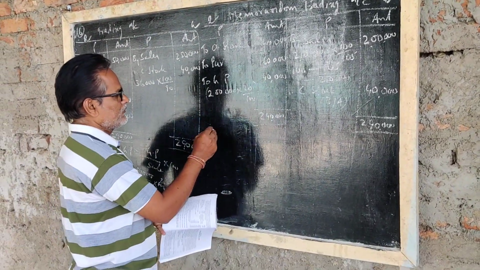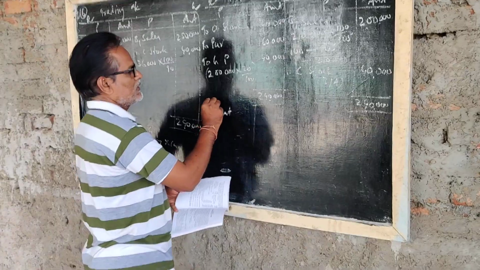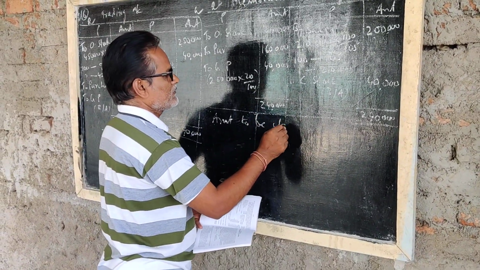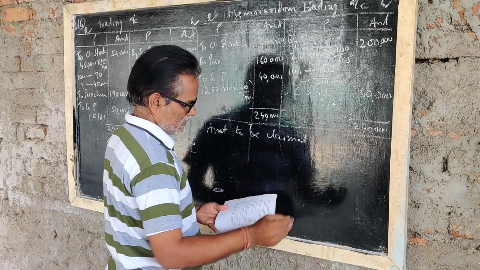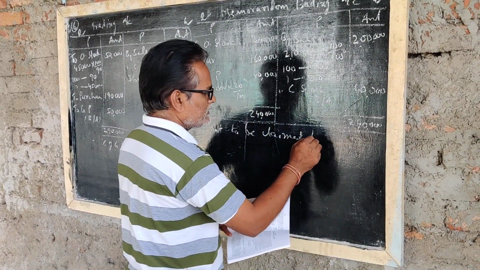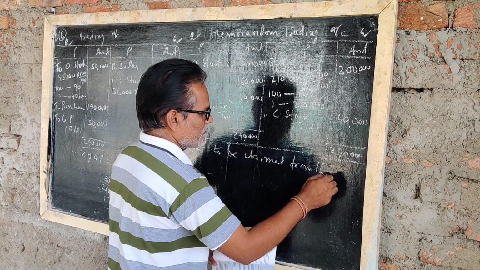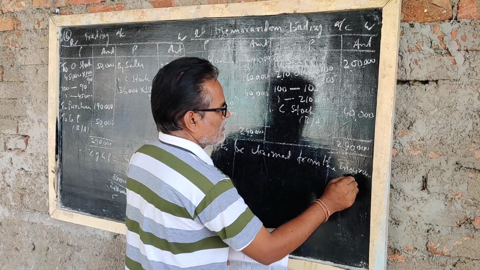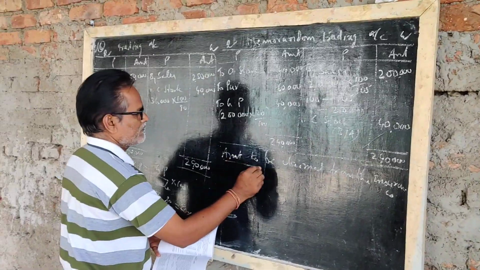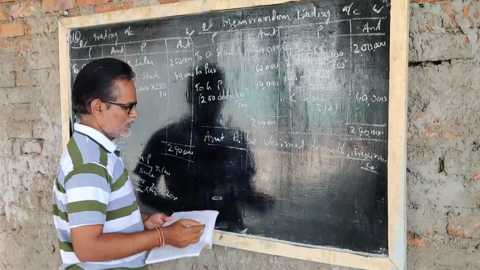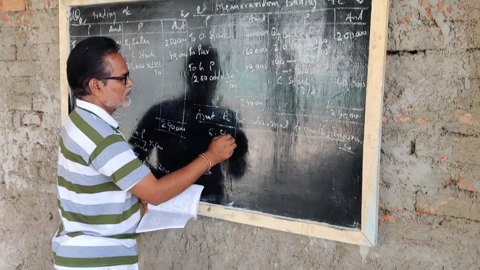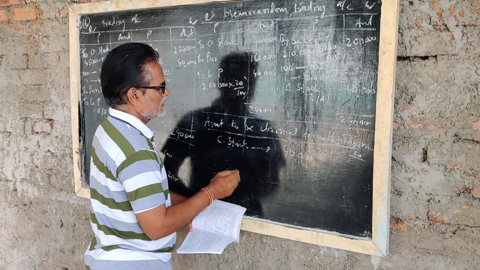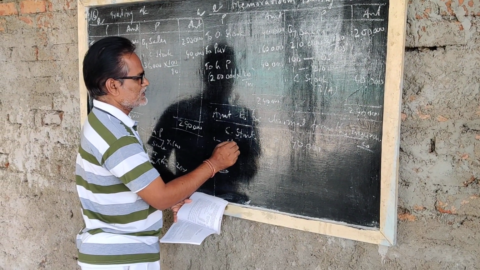Now write the heading: amount to be claimed from the insurance company. Closing stock 40,000 rupees less stock salvaged.